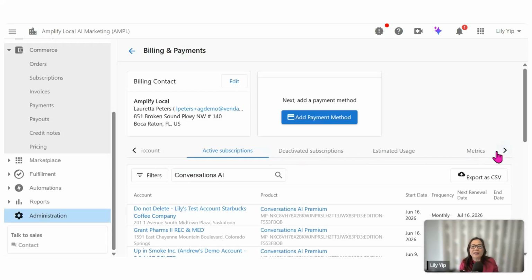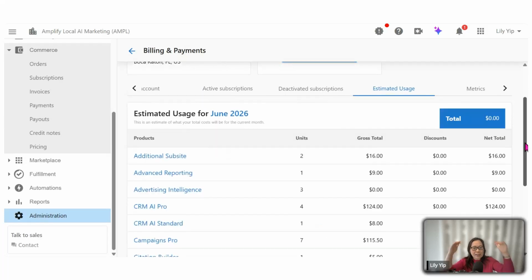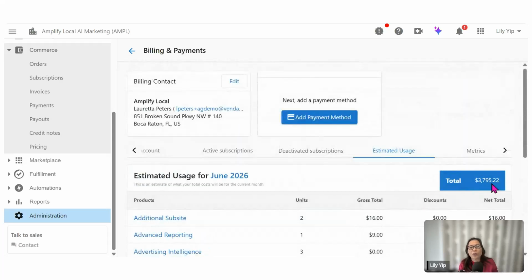Now, the last tab I will ask you to look at is for when you want to keep track, on a per month basis, of an estimate of how much Vendasta will be charging you. You can always click on estimated usage. The system will then do a collation based on the usage in June itself. These are the products that have been activated, and this will be the estimated charges that Vendasta will be charging to your credit card for wholesale price. So that's about My Billings.